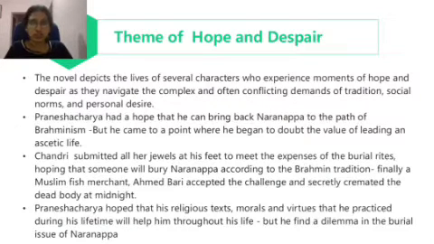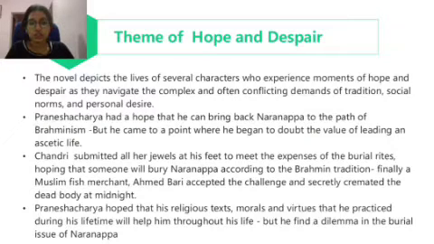So here we can see initially Pranesh Acharya was having a hope. Actually, that hope had no meaning because he doesn't have any right to decide how the life of Narayanappa should go. But initially, being a Brahmin, he had a hope that he can bring back Narayanappa to the path of Brahmanism. But as the story develops, we can see Ganesh Acharya himself faced a situation where he questions what is the need of following Brahmanism, what is the need of following the customs and traditions of Brahmanism. So here we can see how hope turned into despair.